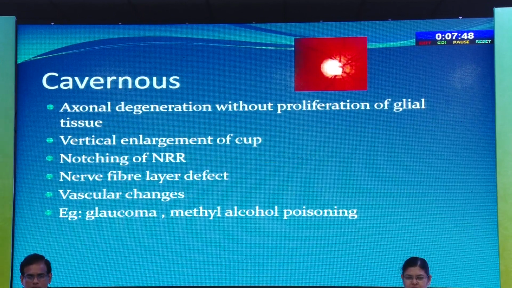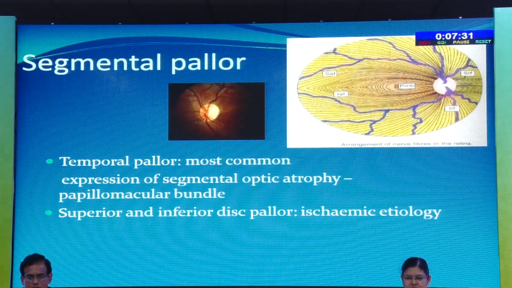In cavernous optic atrophy, there is axonal degeneration, but there is no proliferation of the glial tissue, which gives a large cup. There will be notching of the neuroretinal rim, nerve fiber layer defect, and vascular changes seen in glaucoma and methyl alcohol poisoning. Apart from total disc pallor, there are conditions which affect a part of the disc.